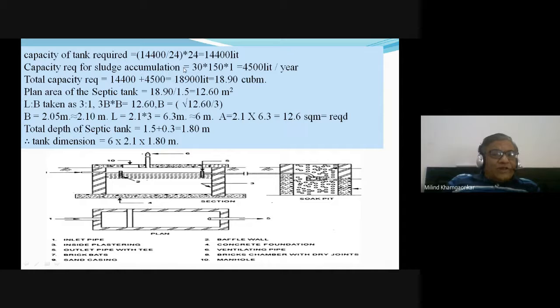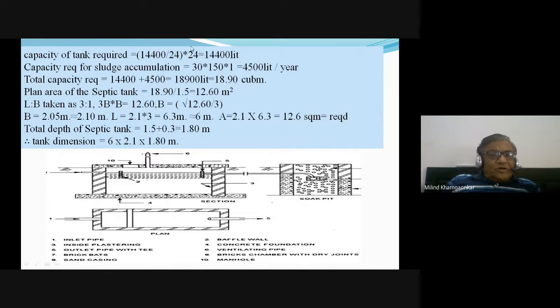Sludge accumulation is 30 liters per capita per year, not per day, 30 liters per capita per year multiplied by 150% and 1 year. So it is 4,500 liters per year.